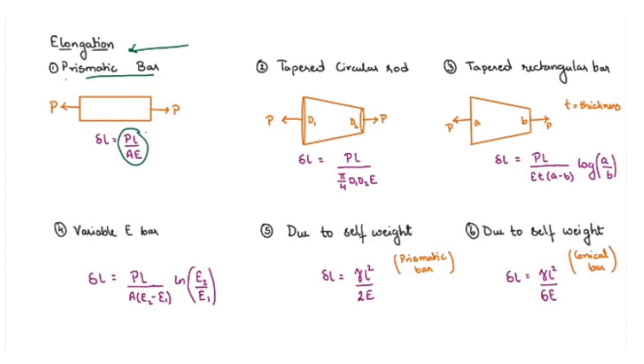Next one is elongation due to self weight for a prismatic bar, which is given by the formula weight density L square divided by twice Young's modulus. And the sixth one, the last, is elongation of a conical bar due to self weight, which is given by again weight density into L square divided by 6 Young's modulus.